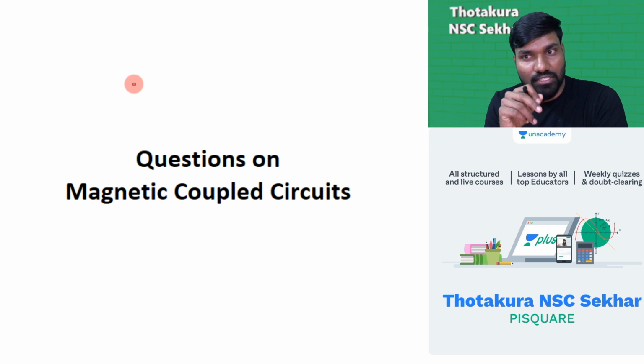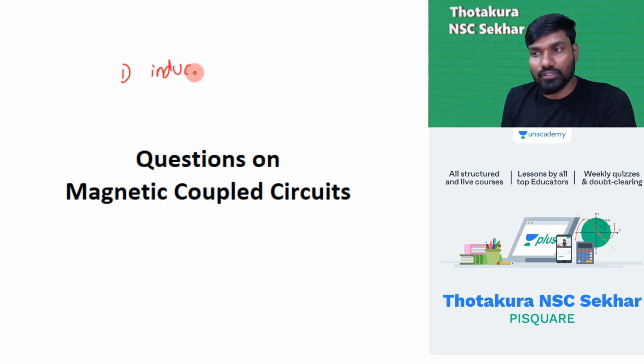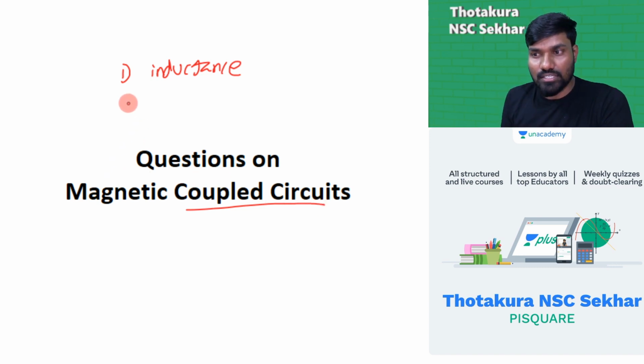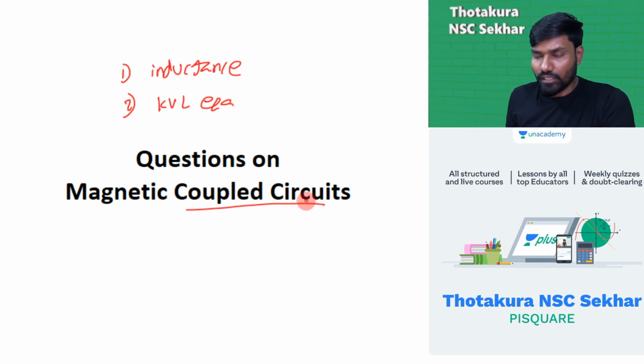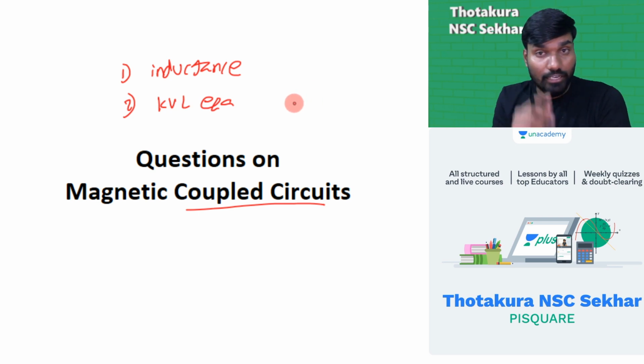Watching is the first thing. The second thing is you need to have a practice of it. In the first part I discussed a simple inductance calculation, inductance calculation for a coupled circuit, how to find out the inductance in different cases. And the second one, very important one, KVL equation: writing the KVL equation for any given network. When you're writing the KVL equation, you should be very careful with the inductor voltage.